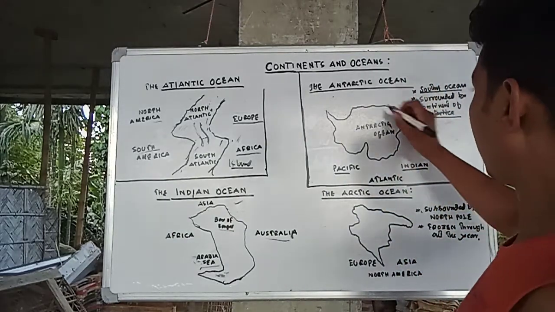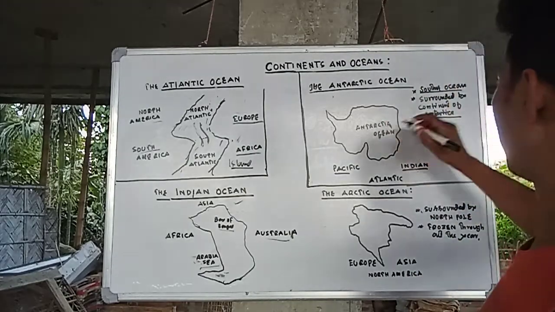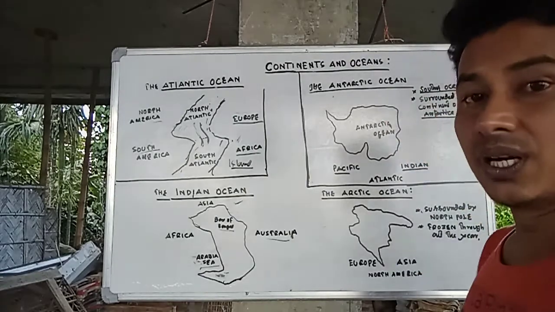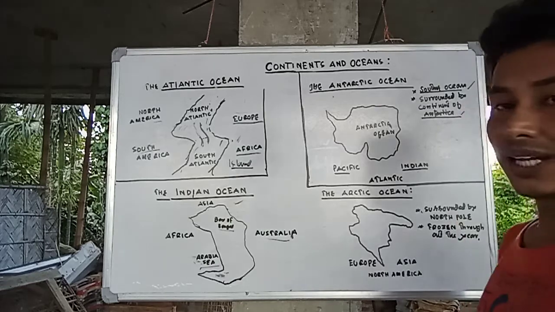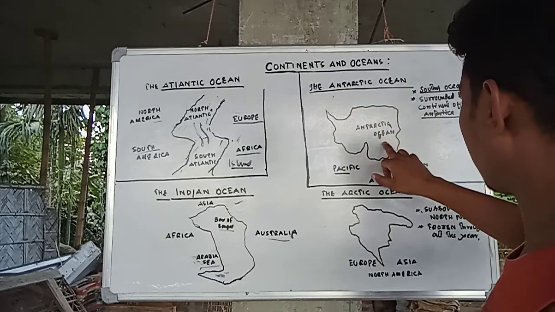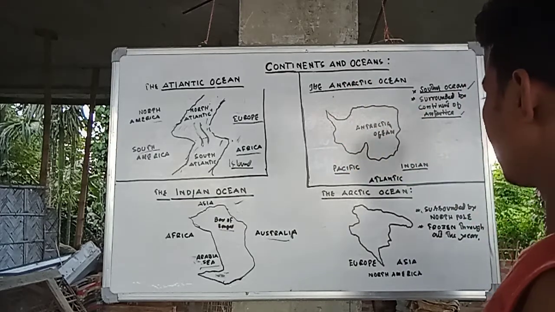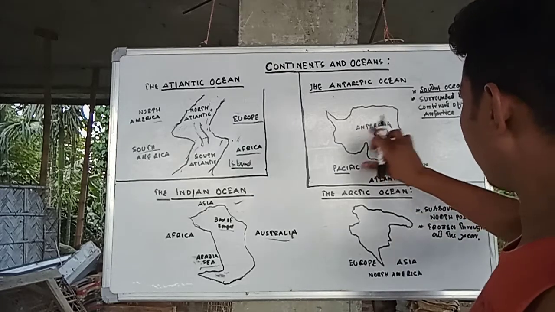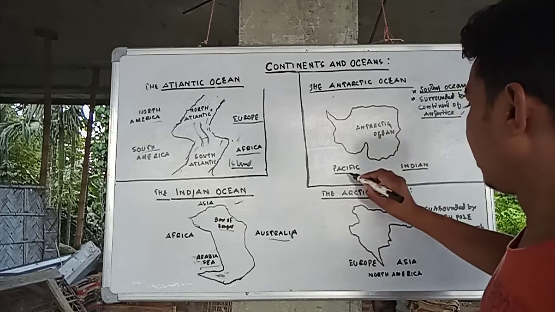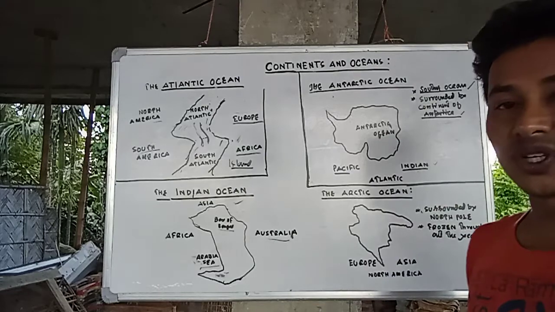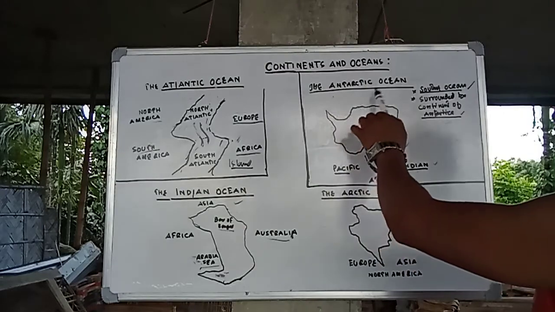Now come to the Antarctic Ocean, which is also called the Southern Ocean. It is bounded by the continent of Antarctica. This Antarctic Ocean is formed by the merging of the Pacific, Atlantic, and Indian Oceans in the south side. So this is something about the Antarctic Ocean.